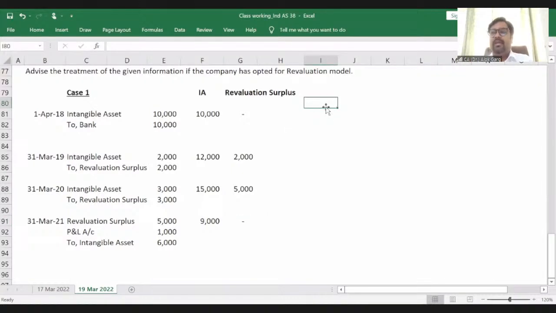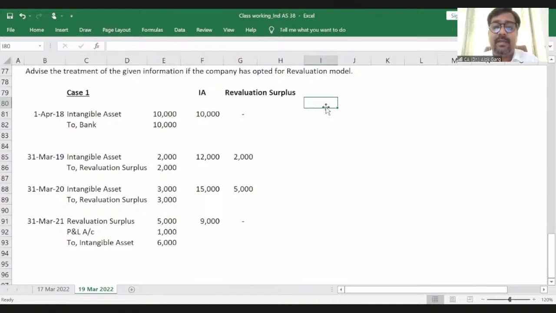So guys, if there is a revaluation surplus, you need to credit the revaluation surplus in other comprehensive income. If subsequently there is an increase in the value of the asset, you need to again debit your asset and credit your revaluation surplus. If subsequently there is a decrease, then to the extent of the amount which is available in OCI, you have to adjust your losses with that revaluation surplus.